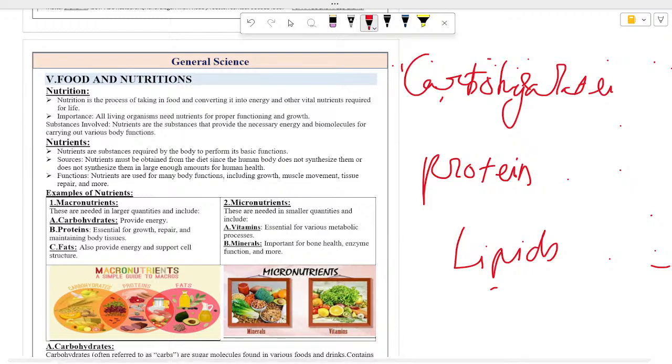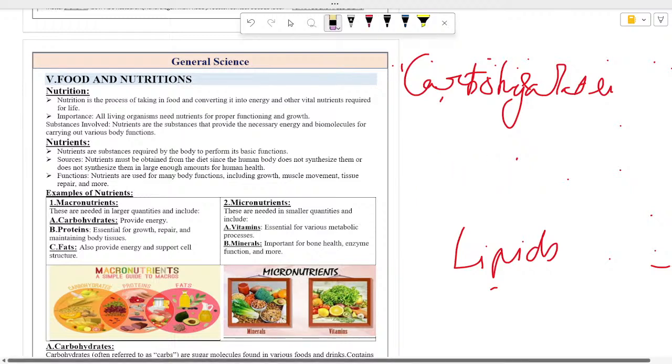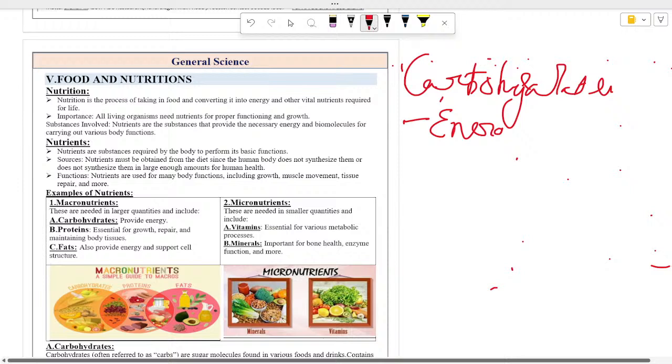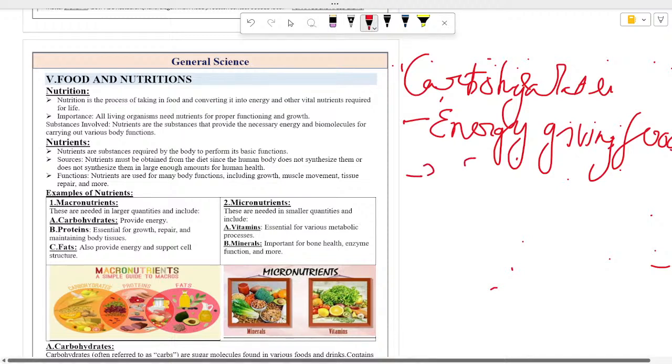What are carbohydrates? Carbohydrates are energy giving foods. Mostly these foods are sweet in nature.